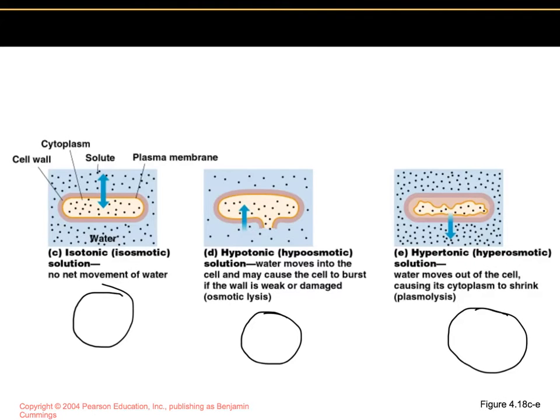In an isotonic solution, isotonic means that on the inside and the outside of the cell, the solute concentration is the same. So solute concentration is equal. So I'm going to say inside equals outside. Iso means same, remember that. So if the solute concentration is equal, then that means that the solvent or the water would be equal as well. So just for your understanding, I'm going to use numbers.